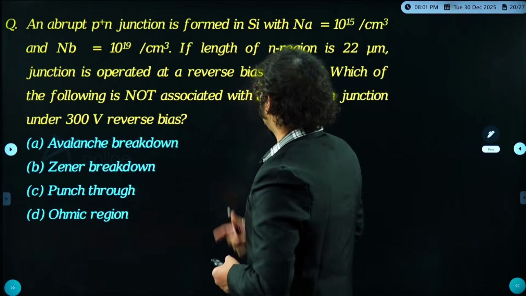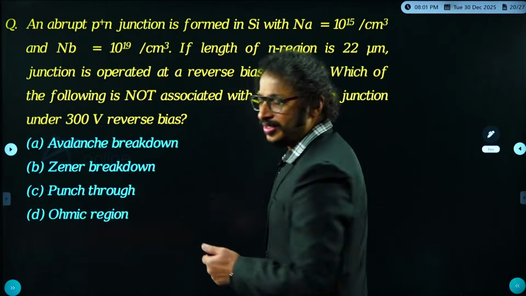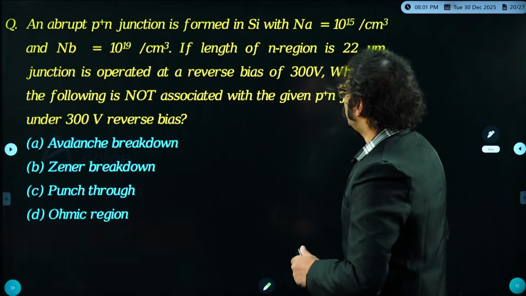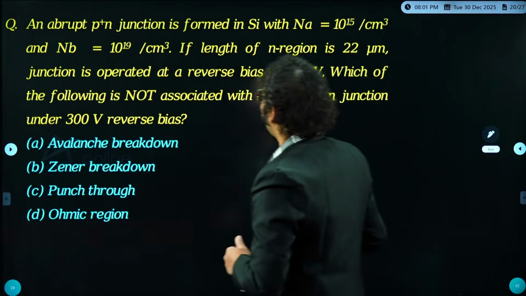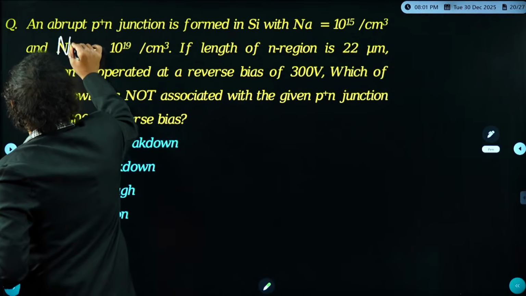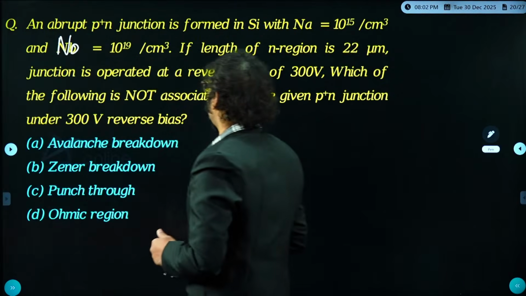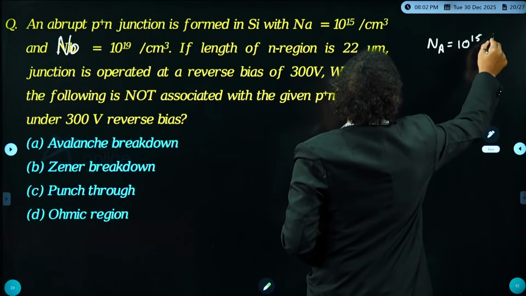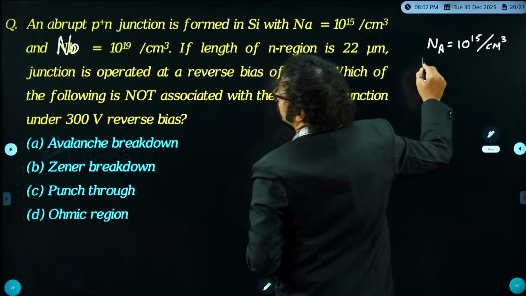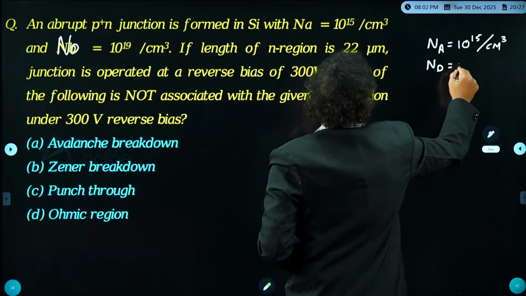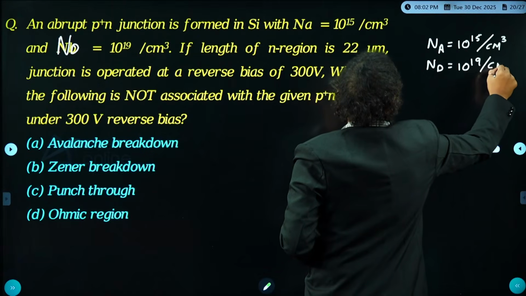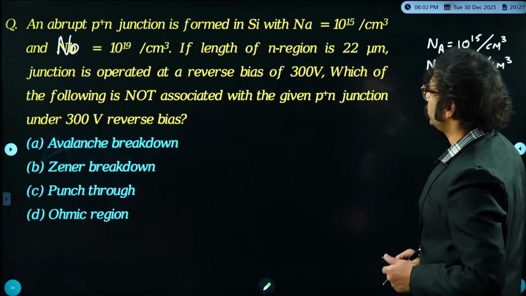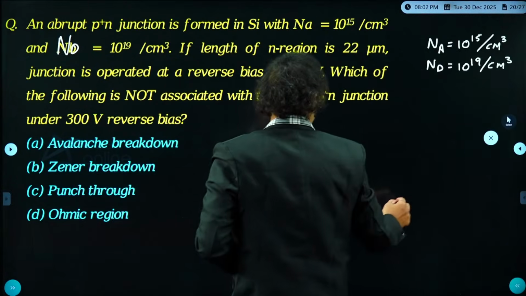An abrupt P plus N junction. The examiner clearly told it is abrupt, that is the so-called step-graded junction. Now, it is formed in silicon with Na and Nd. This is Nd, donor doping. The acceptor doping the examiner has given is 10 power 15 per centimeter cube. And donor doping is 10 power 19 per centimeter cube. Okay, fine. The length of the N region is 22 micrometers.